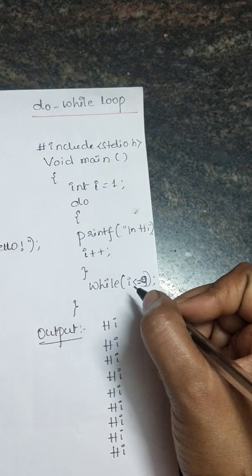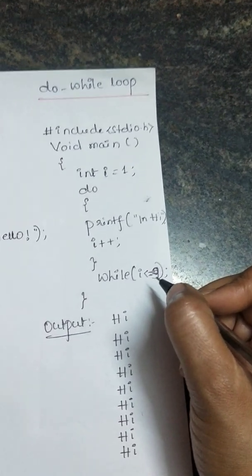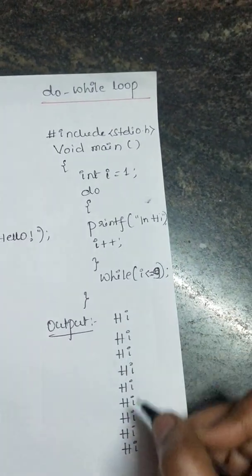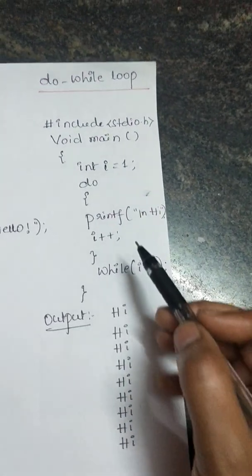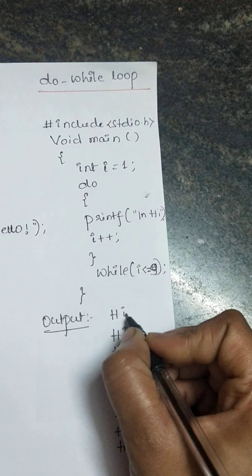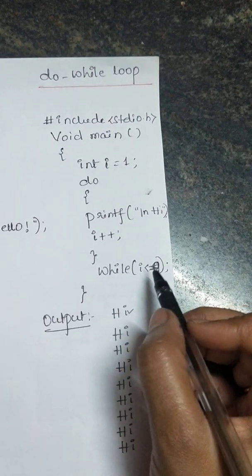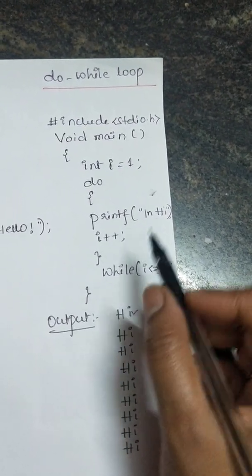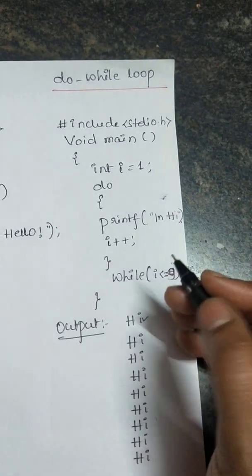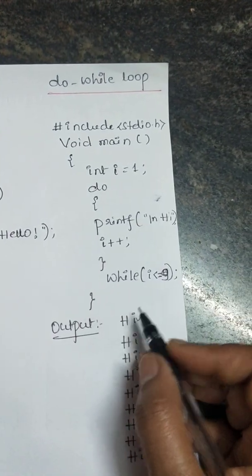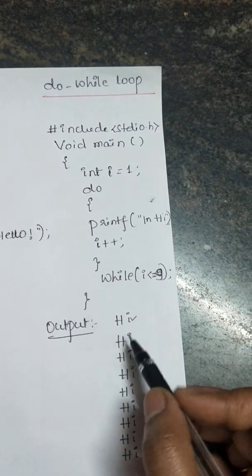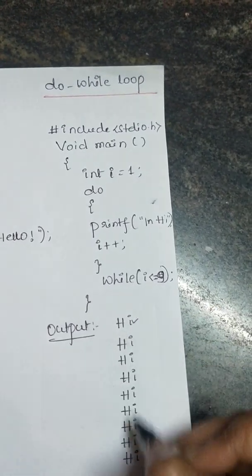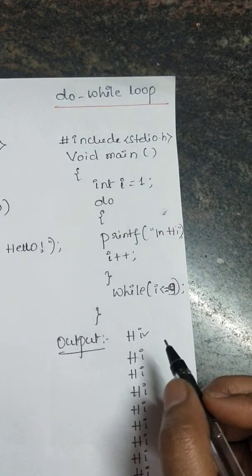So until i is less than or equal to 9, the statement is going to get executed. It means first time hi will be executed, and then until this condition is false, again and again it will be executing. So first hi will be executing again until i is less than or equal to 9. It means this number of times it is going to get executed.